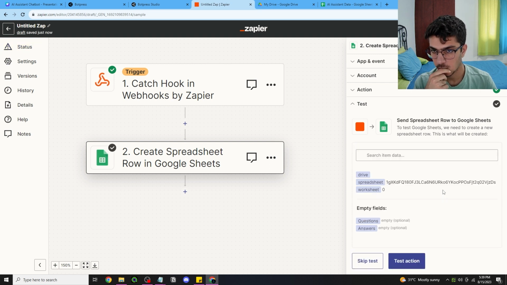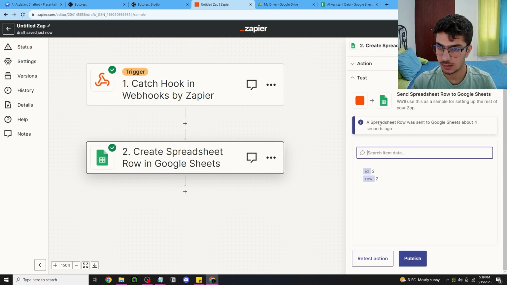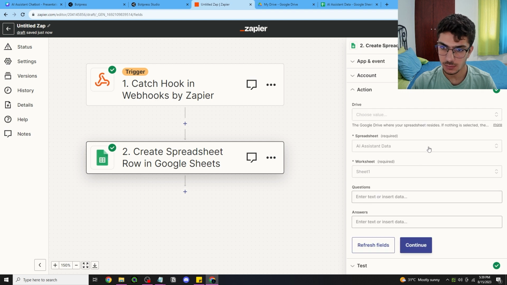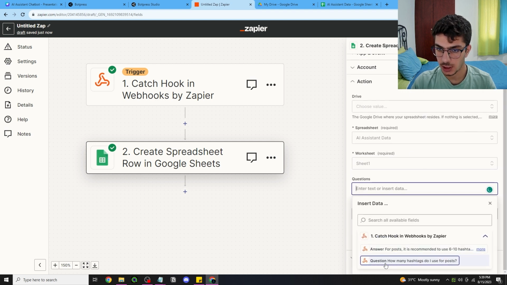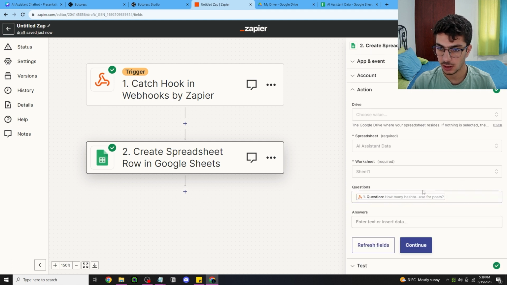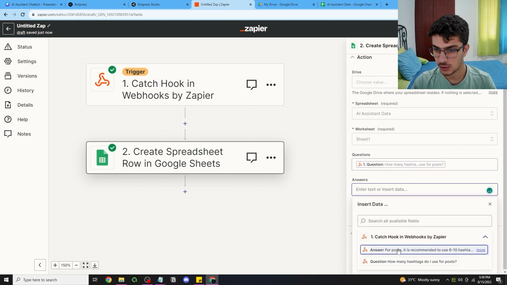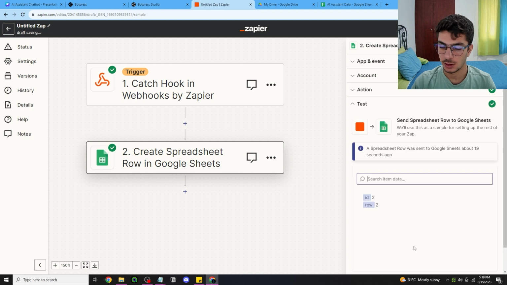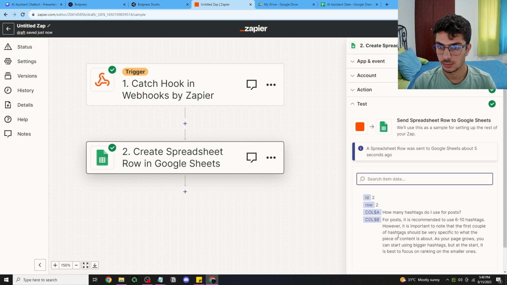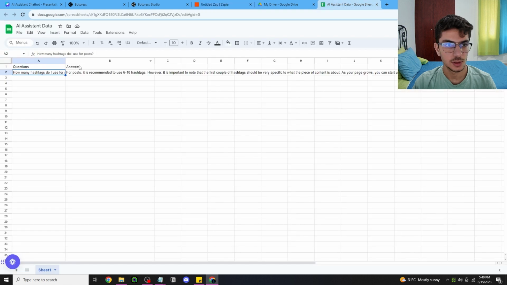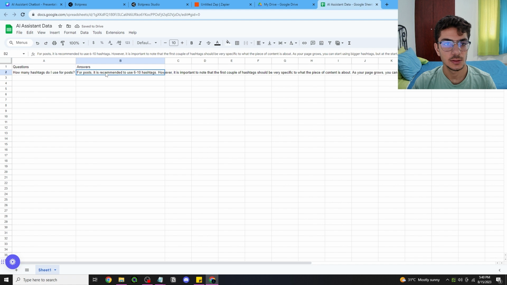All right, so okay, because it's empty, it doesn't give any results. We're gonna go back right here, and because right now we have the question, we're gonna insert the question on here. This is the variable and the answer on here, and here we hit continue. So we're gonna hit retest action, and go back to the spreadsheet, and here we have it. So this is the question and this is the answer.